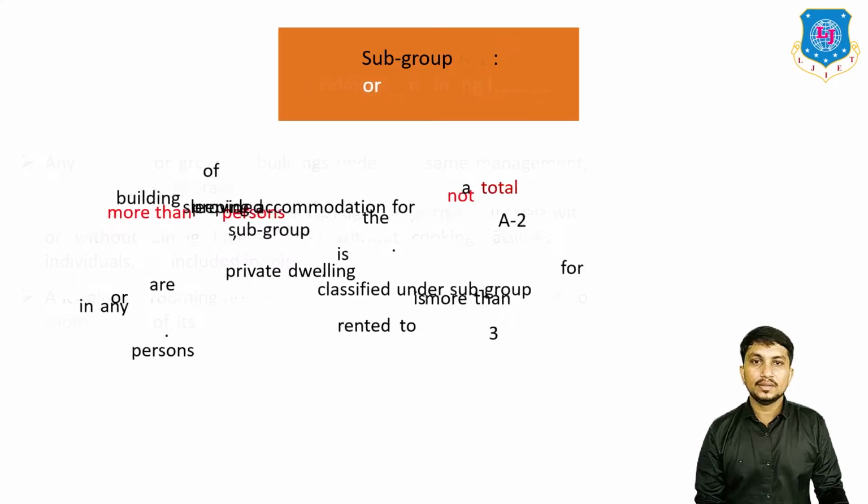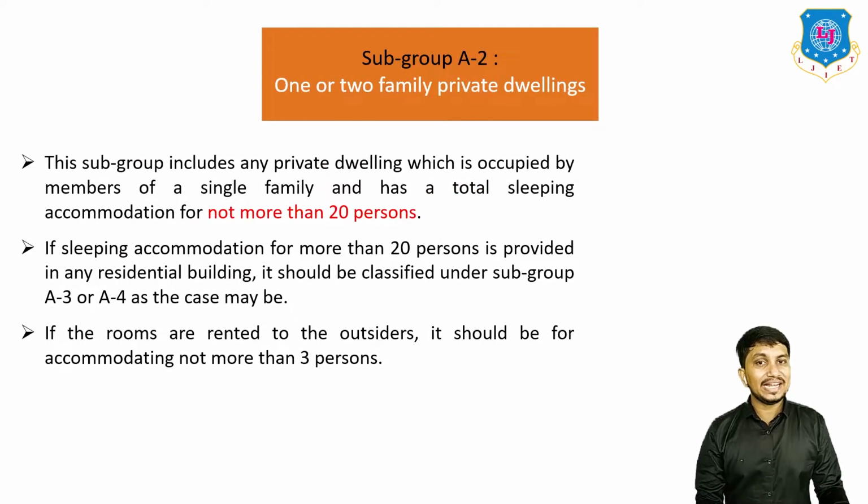Subgroup A2 is for one or two family private dwellings. This subgroup includes any private dwelling which is occupied by members of a single family and has a total sleeping accommodation for not more than 20 persons.